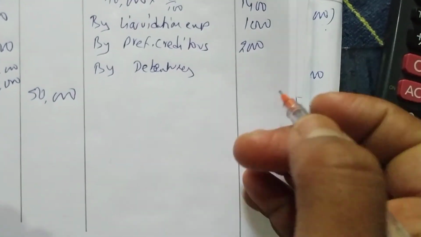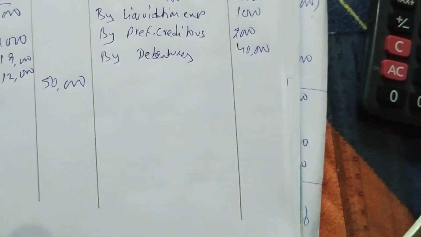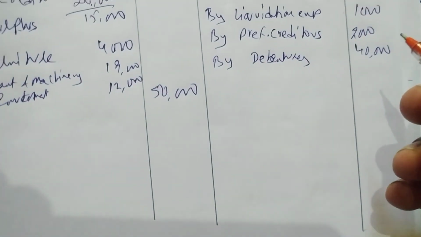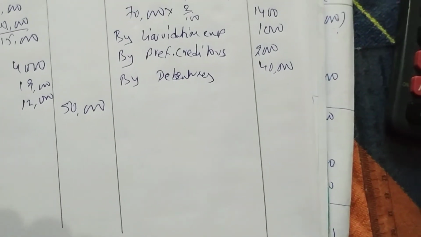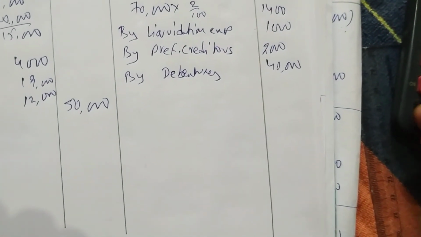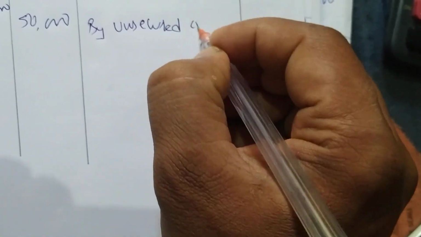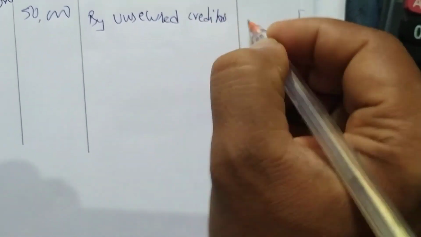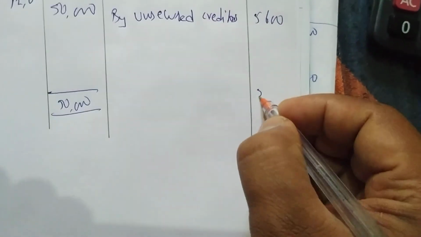By debentures, 40,000 as given in the question. So we have 50,000 minus 1,400 minus 1,000 minus 2,000 minus 40,000. We have only 5,600 for unsecured creditors. We can pay unsecured creditors 5,600. That's the balance: 50,000 here, and 50,000 here also.